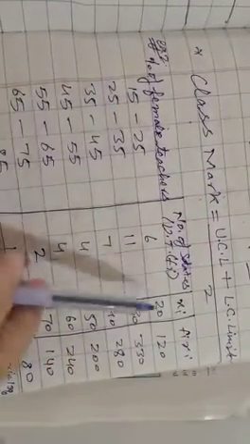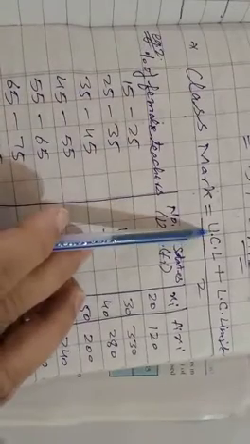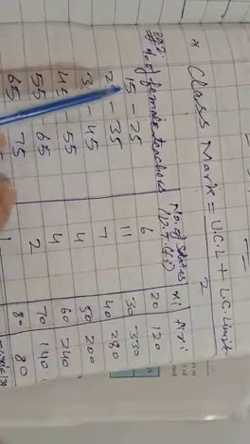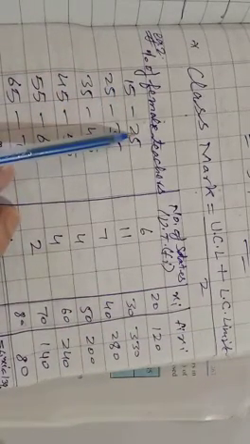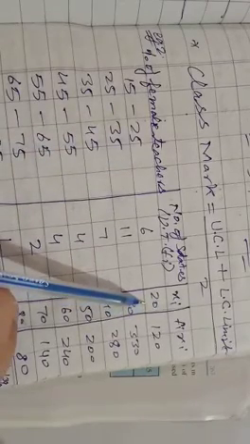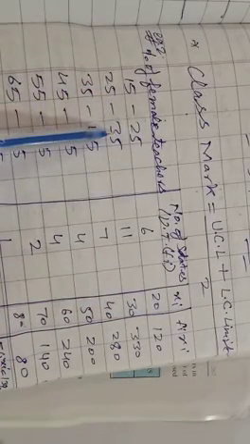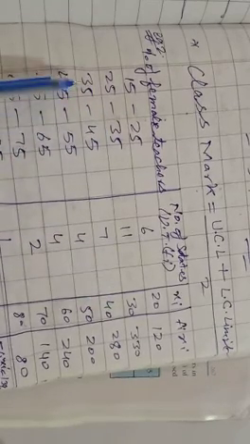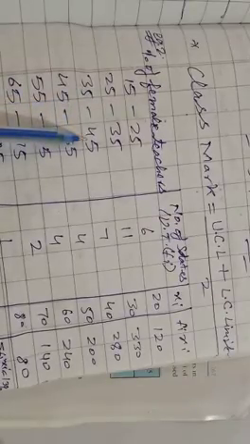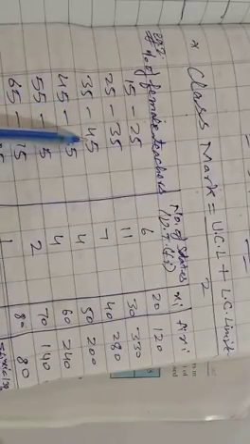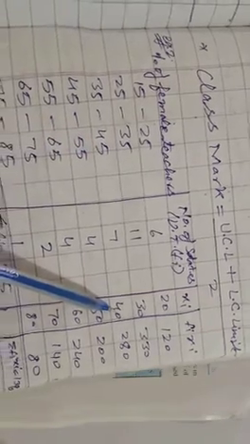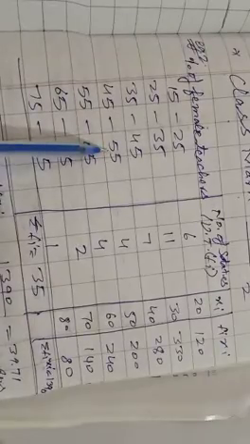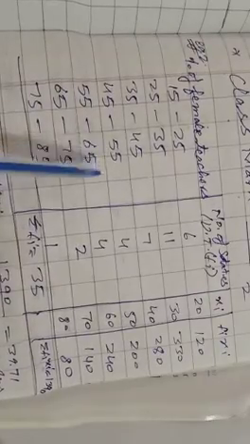Now we find the class mark. The formula of class mark is upper class limit plus lower class limit upon 2. Now 15 plus 25 is 40, 40 divided by 2 we get 20. 25 plus 35 is 60, 60 divided by 2 we get 30. 35 plus 45 we get 80, 80 divided by 2 that is 40. 45 plus 55 that is 100, 100 divided by 2 we get 50.